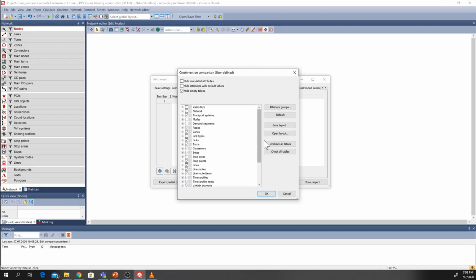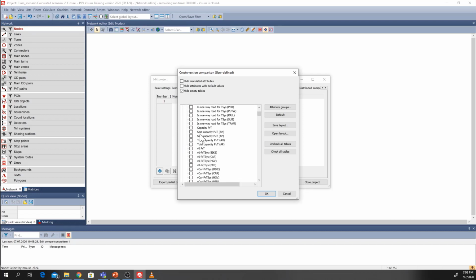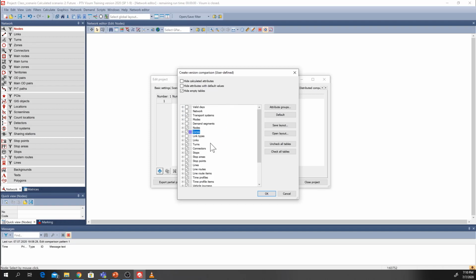And here, if you remember, we went into zones and we wanted to calculate the productions and tractions as the comparisons. We can also, for example, choose links, and we can also go here and choose volumes, for example. So V0 PRT or V current PRT. So we are also actually comparing a few, but there's a lot of options for all different model attributes that you can click and calculate. Yeah, and you can simply press OK here now.